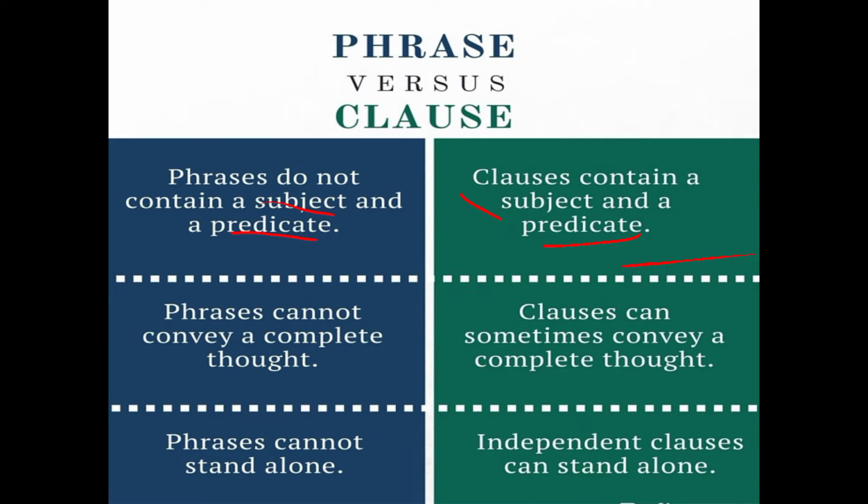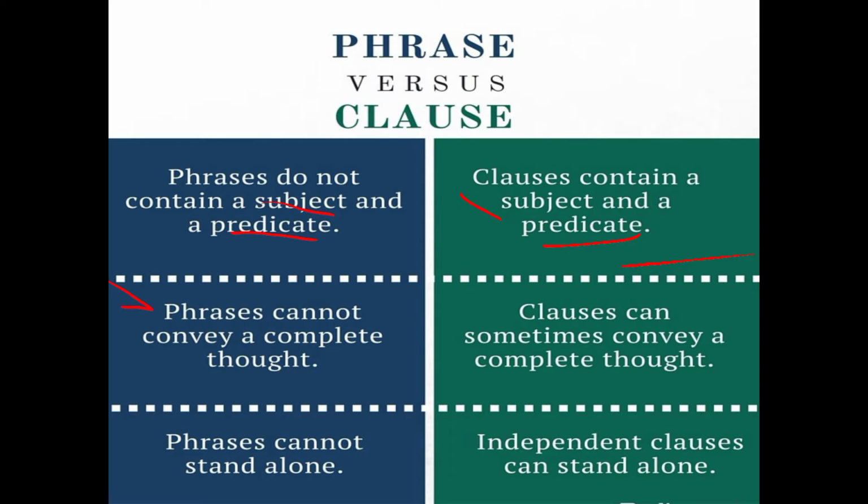Now come to the second thing: a phrase cannot convey a complete thought. It is a group of words, but from the phrase alone we cannot understand what it is telling or about whom it is telling. Now come to the clause. A clause gives a complete thought. It is a group of words too, but it has a subject and a verb, so we can easily understand what is going on. So it is somehow complete in sense.